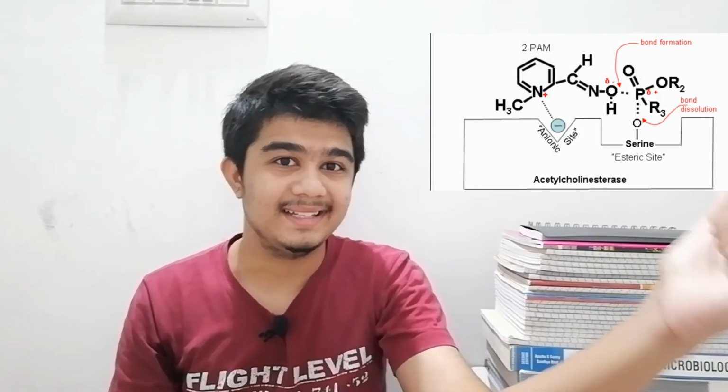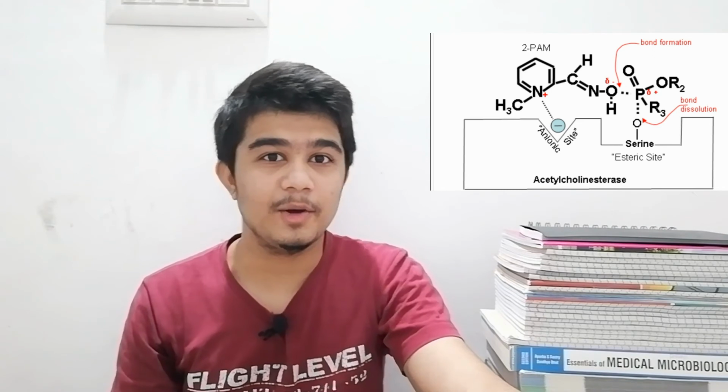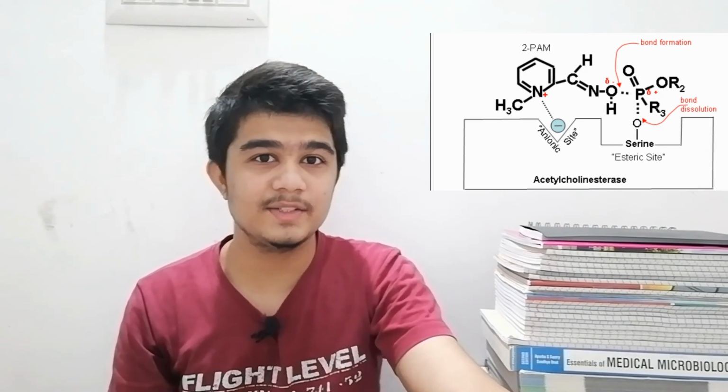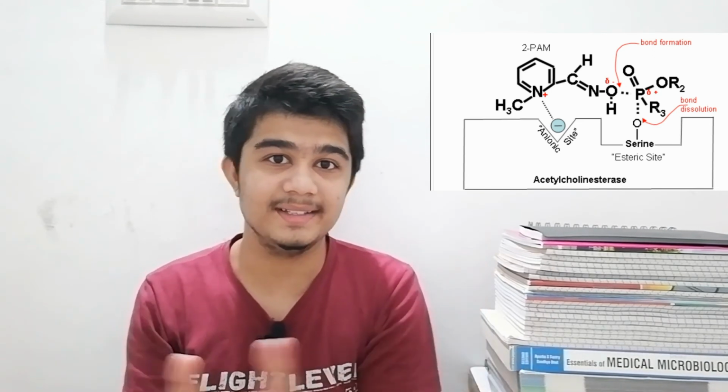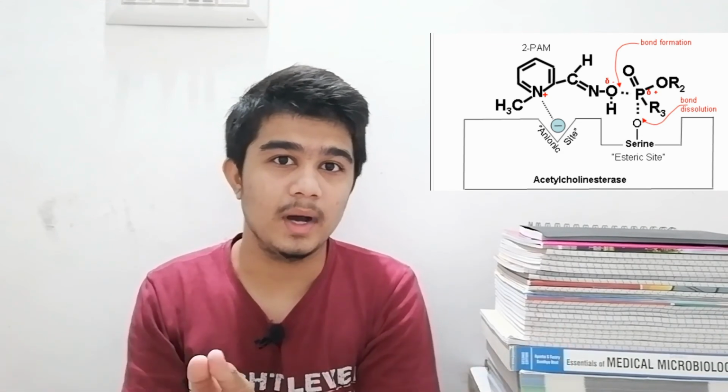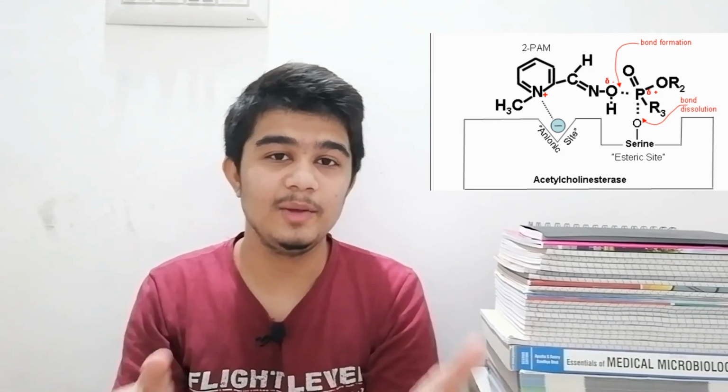So oximes bind to the anionic site, and by binding to the anionic site they do the bond formation at this site that's shown in the image, and they also resolve the bond that is formed by the hydrolysis. By doing this, the superhero has done his work and it regenerates the acetylcholine esterase. So at the end, the heroine goes with the hero and the villain died, and it's a happy ending of this story and also a happy ending of my video.